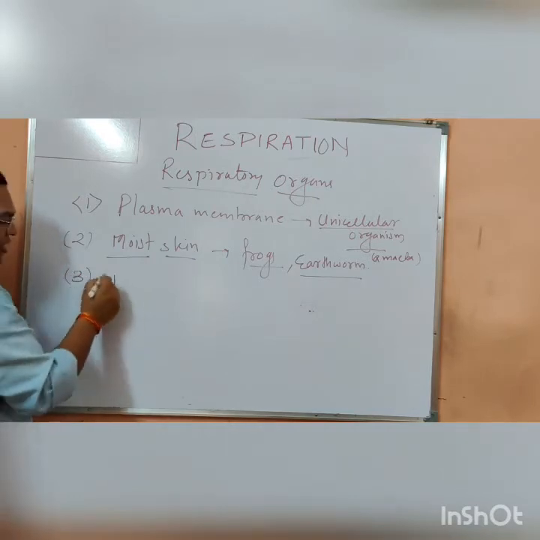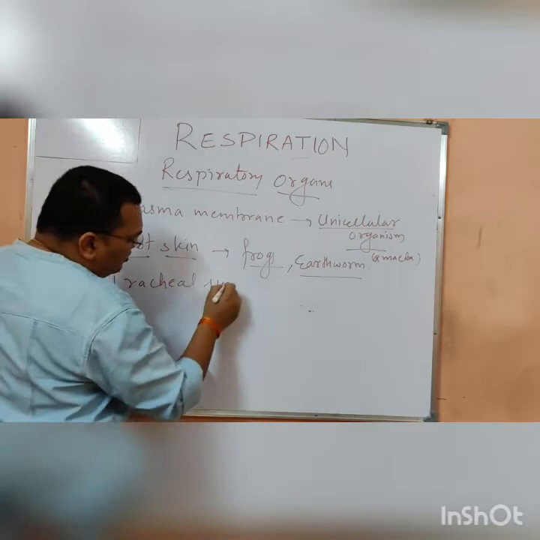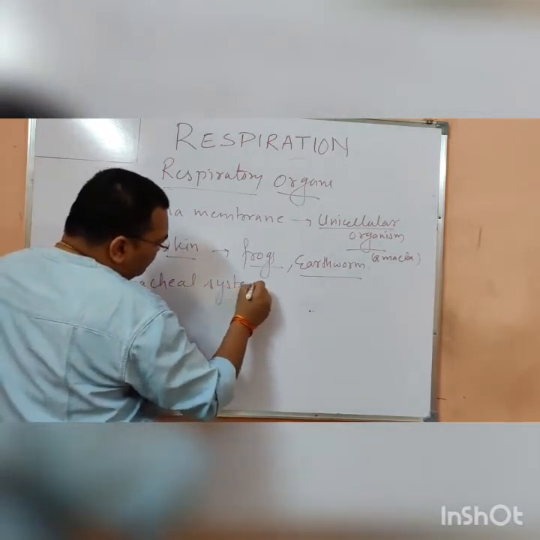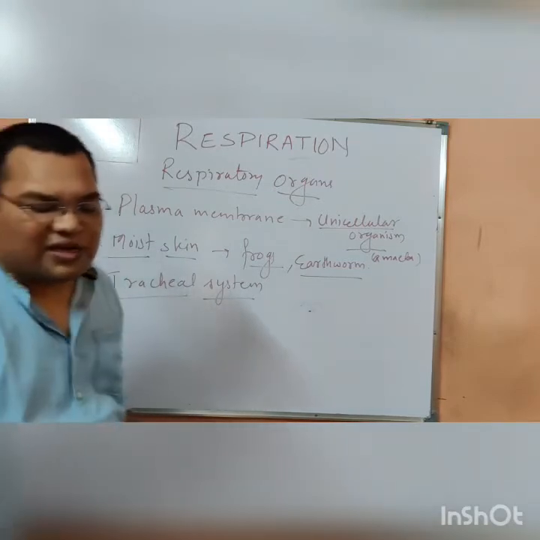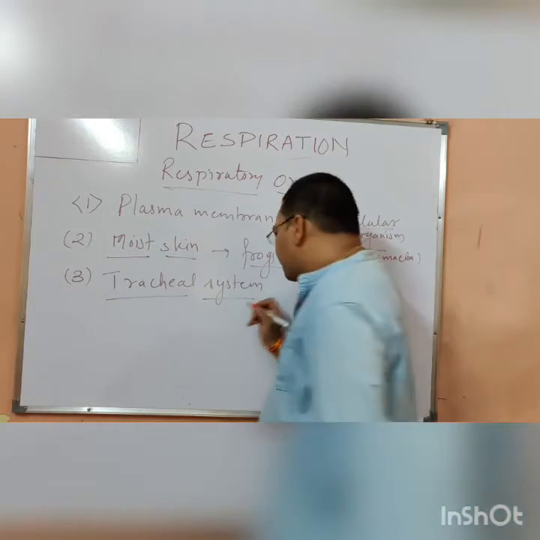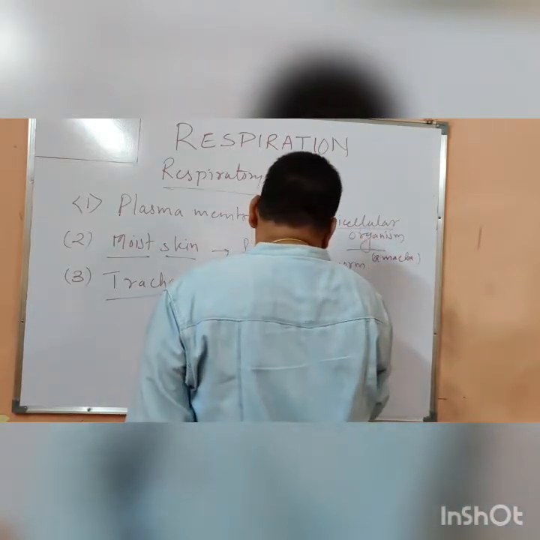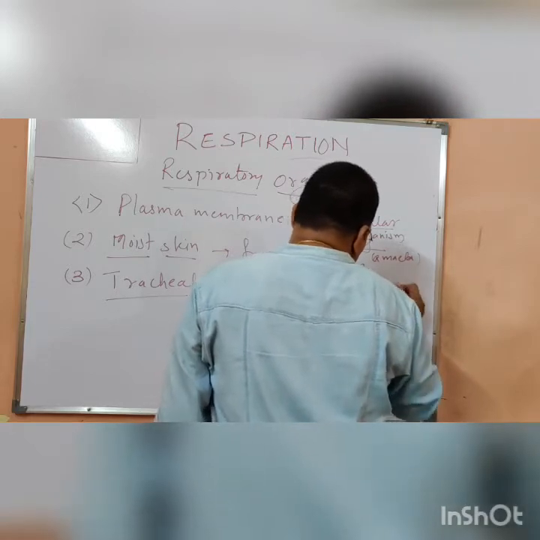Third case, the tracheal system. This is very important. This tracheal system is a system which is found in insects, such as cockroaches.